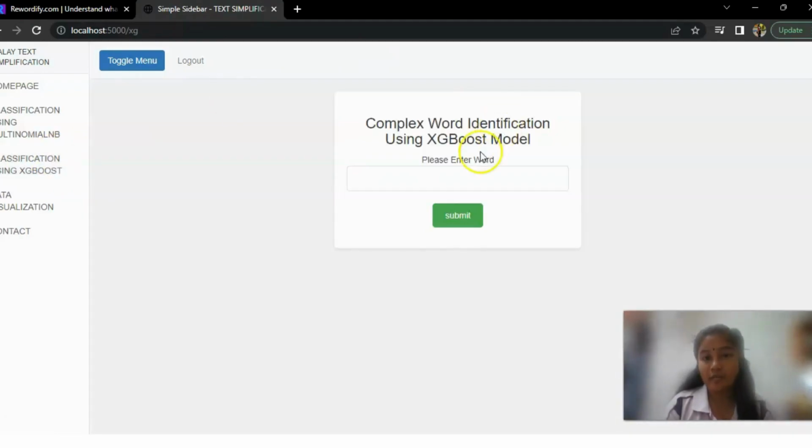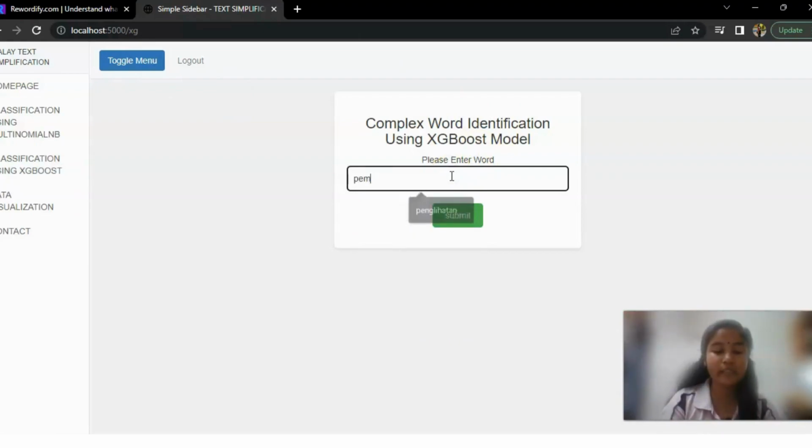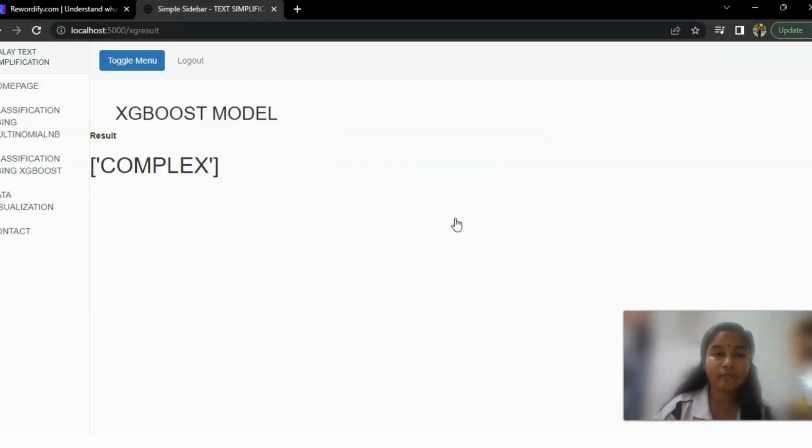And here I would like to try another word. For example, I'm entering another word which is pemeriksaan. Submit. The system will show it is a complex word for a Malay word.